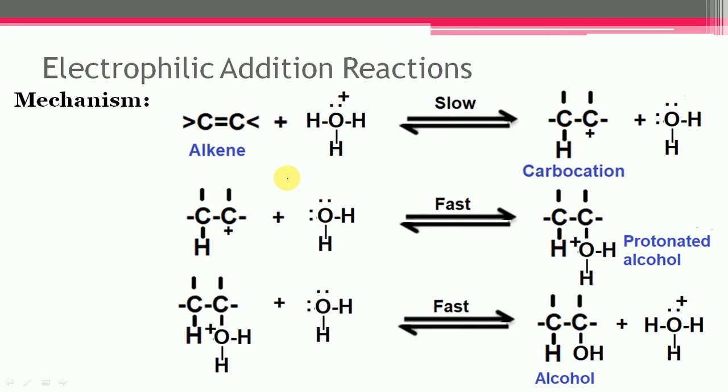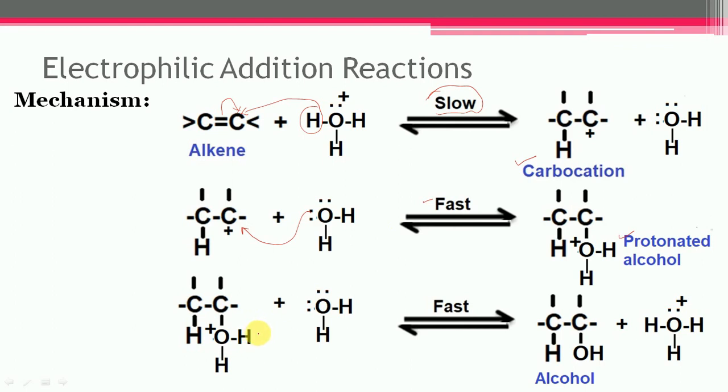In step number 1, the protonated water loses 1 proton to the alkene, and the carbocation will get formed, and it is the slow step, so the rate determining step in this case. Then step number 2. In step number 2, the water molecule is added to the positive carbocation and protonated alcohol will get formed, and it is the fast step.